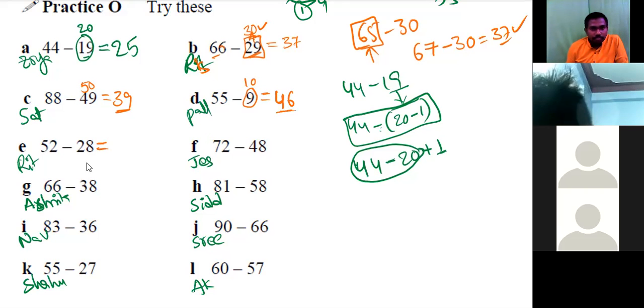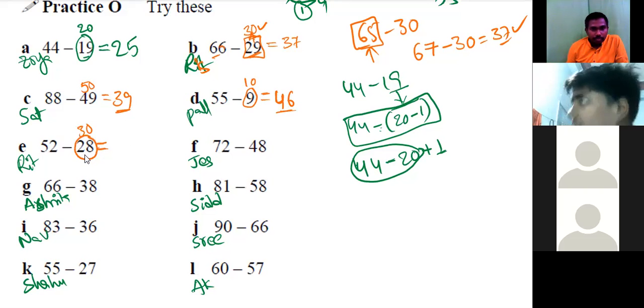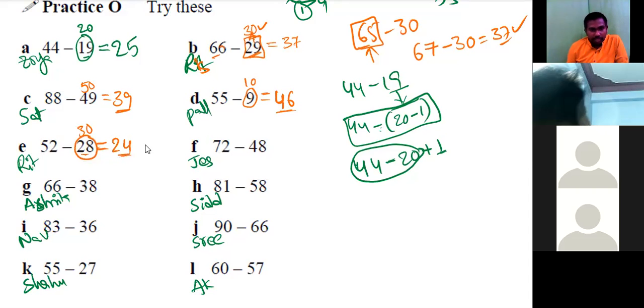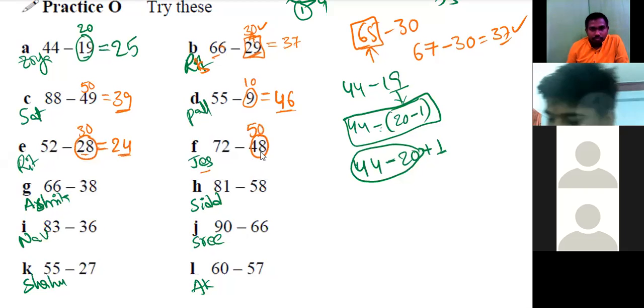Ritvik. Sir, we can take 28 as 30. 52 minus 30 equals to 22. 22 because we took 28 as 30. 22 plus 2 would be 24. 24. Correct. Very good. You are giving back that 2 back again. Jashmita. Yes, sir. 72 minus 50, 72 minus 48 equals to 72 minus 50 plus 2. 72 minus 50 equals to 22. 22 plus 2 equals to 24. 24. Correct.